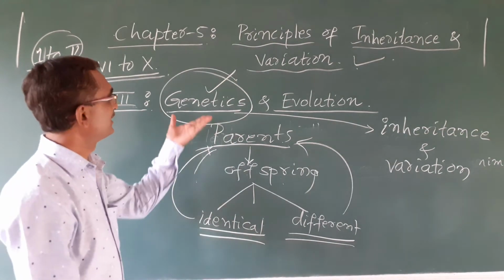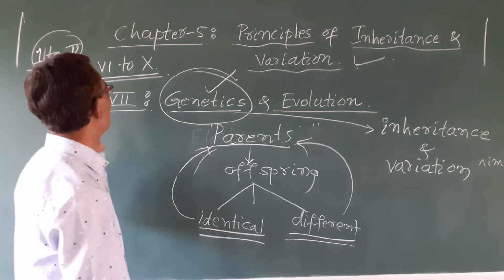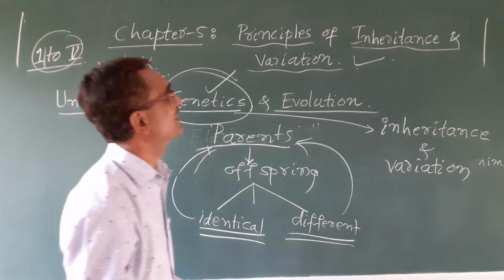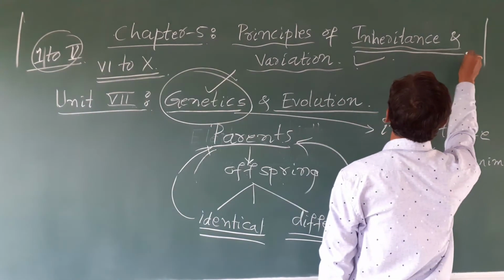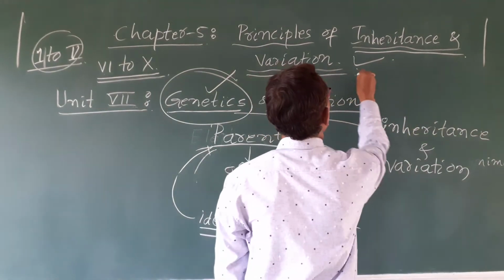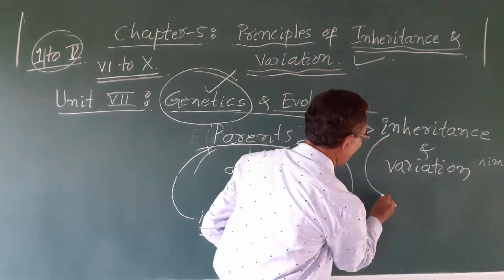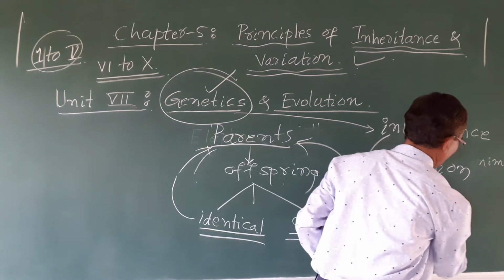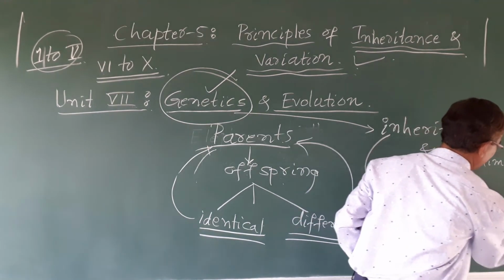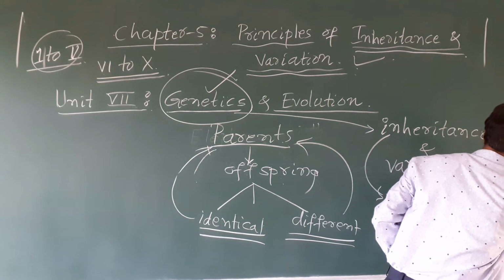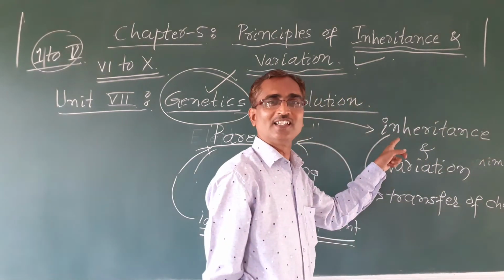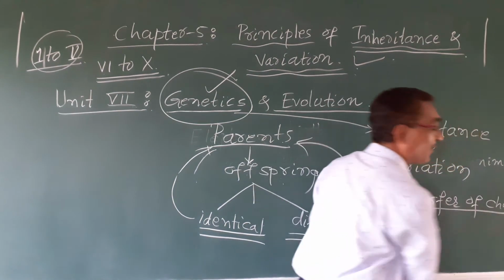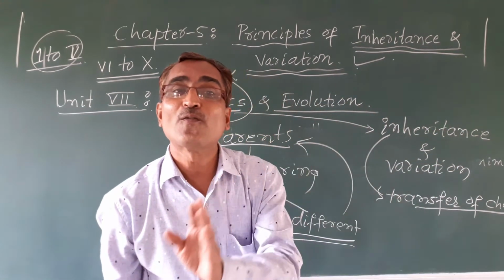Okay, so genetics and evolution is the 7th unit. In that, the 5th chapter is principles of inheritance and variation. Inheritance is a transfer of characters. What is this inheritance? Inheritance is a transfer of characters from parents to offspring.